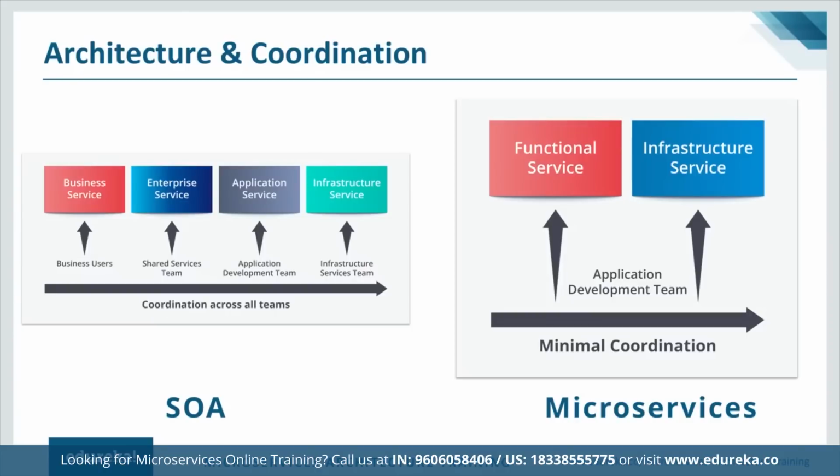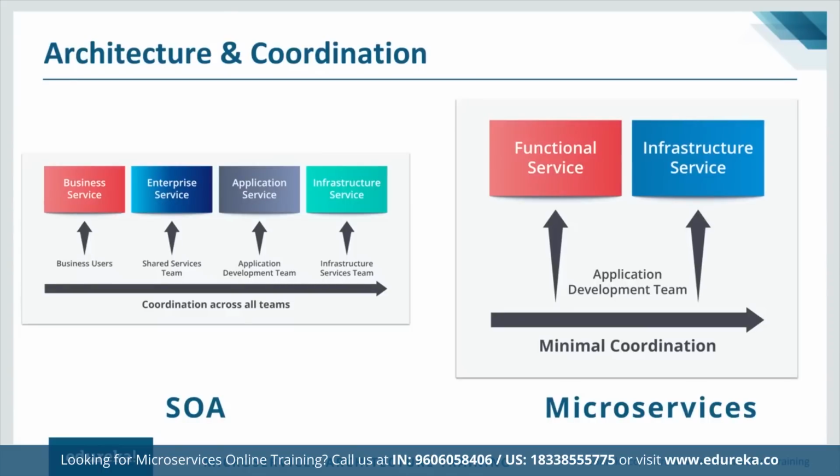Now, what are these different services and what do they do? Let's see that. First is business service. Your business service is the one that performs your core business operations, and it can be represented either by XML or by web service definition language. And then we have enterprise service. The enterprise service is the service which implements the functionality defined by your business service. And the enterprise service does it with the help of the application service and the infrastructure service.